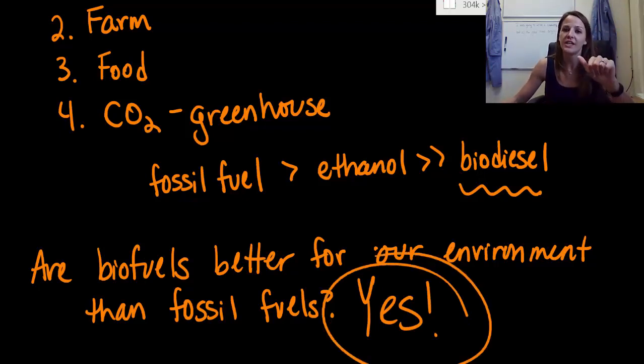They burn cleaner, so they release less carbon monoxide. We are just now learning that in relation to each other, they release less carbon dioxide, and they're something that is considered a renewable energy source. So we can continue to grow crops, continue to grow corn year after year after year, where we do not simply have the time to create fossil fuels in our lifetime.